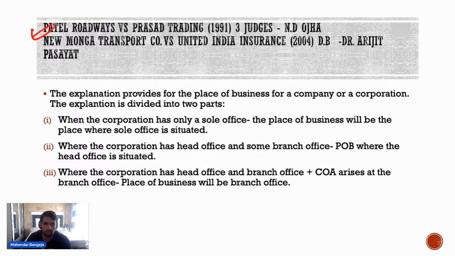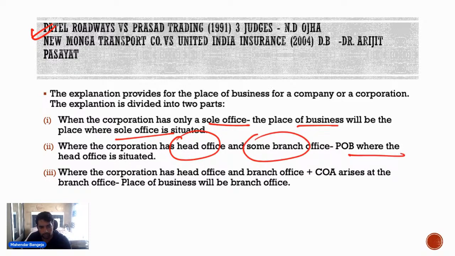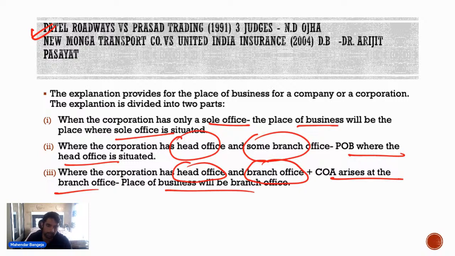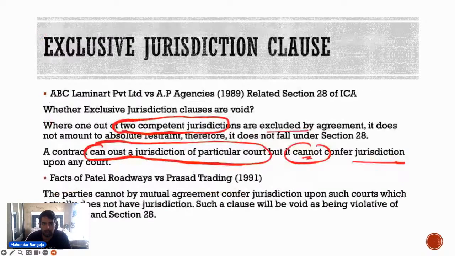अगर आपको याद होगा कि जहाँ पर कंपनी के पास सोल ऑफिस है तो प्लेस ऑफ बिजनेस भी सोल ऑफिस हो जाएगी। कंपनी के पास हेड ऑफिस भी है और ब्रांच ऑफिस भी है, प्लेस ऑफ बिजनेस विल बी द हेड ऑफिस अगेन, company has a head office and a branch office, and a cause of action is arising at the branch office, then the place of business will be branch office. This is something which was held in Patel Roadways versus Prasad Trading Company, and it was also held in New Mumbai Transport versus United India Insurance.